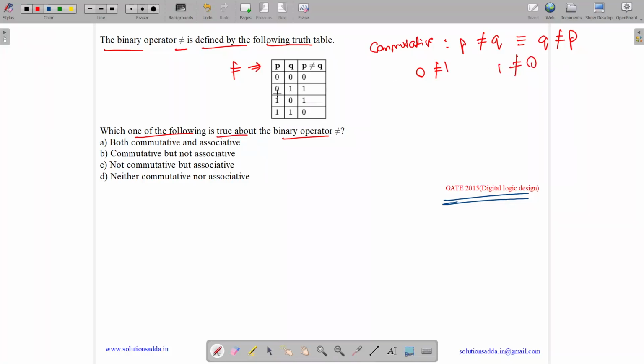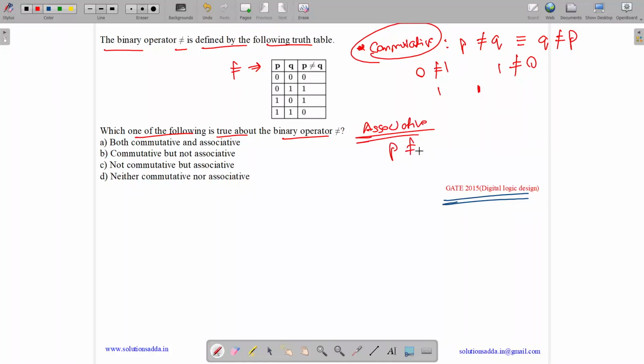So what is 0 not equal to 1? It's 1. 1 not equal to 0 is 1. Okay, so it's commutative. We can't prove that it is not commutative; we would need to find an alternative to prove that, but you can easily see you won't be able to find any. Associative, it would be associative also.